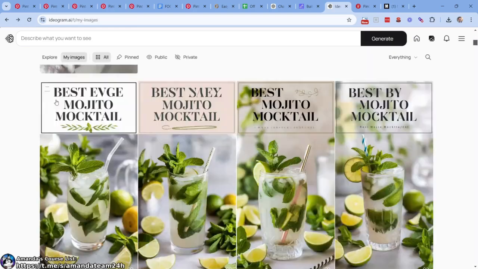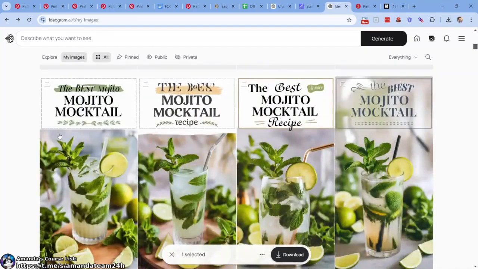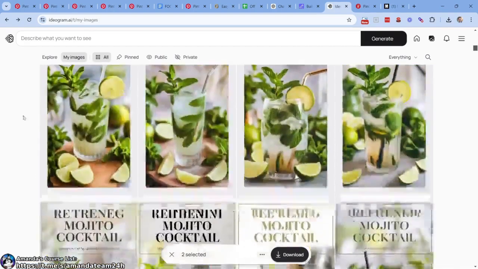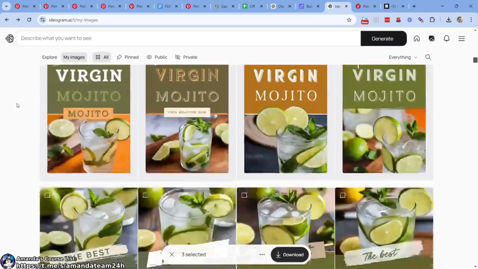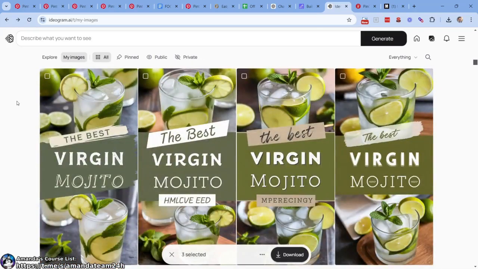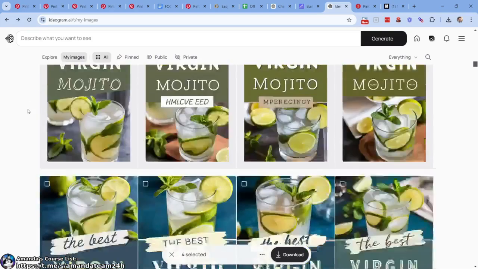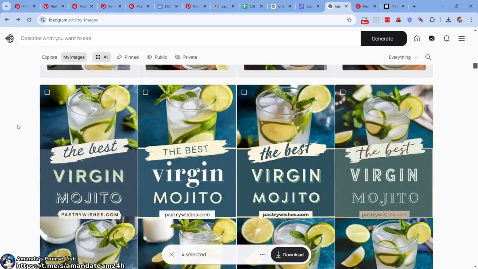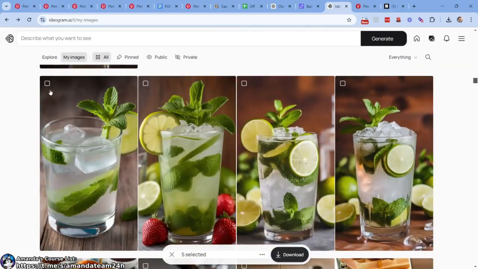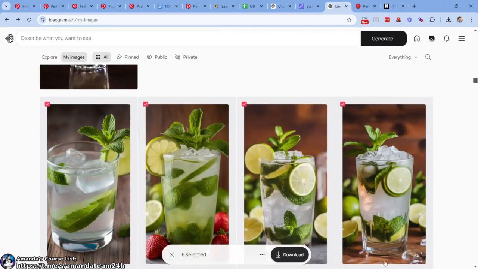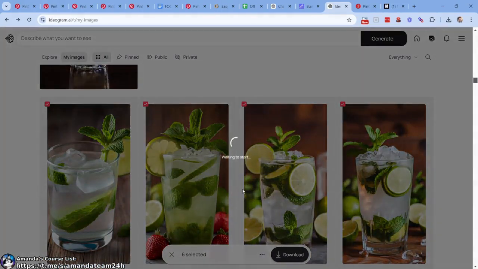Because we don't want all of these, but what I'm going to do is download, that kind of looks good there too. Download, that one looks bad. Let's keep it rolling. That one looks nice. The best virgin mojito. That one looks nice too. Like at least one of them looks nice, right? At least one of them looks nice. That looks good. This one looks good. Okay, 6. So there's 24 images right there.